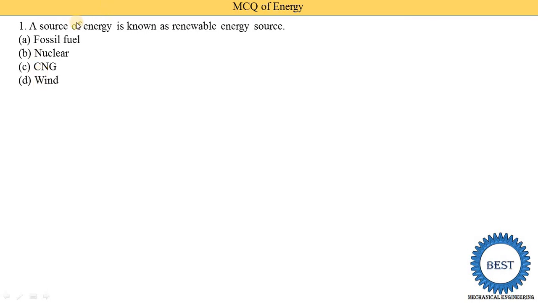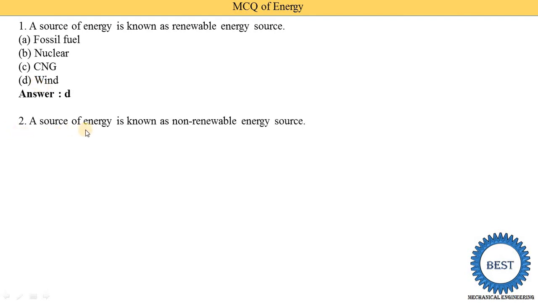Okay, so what is the question? Which source of energy is known as the renewable energy source? Renewable energy source means it can be used again and again. So here option D is correct. That is, wind energy is a renewable source of energy. So option D is the correct answer.